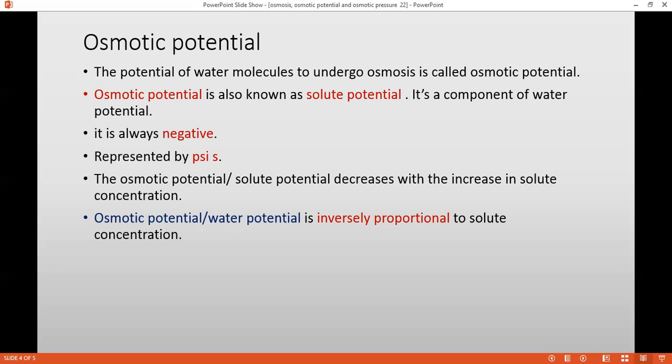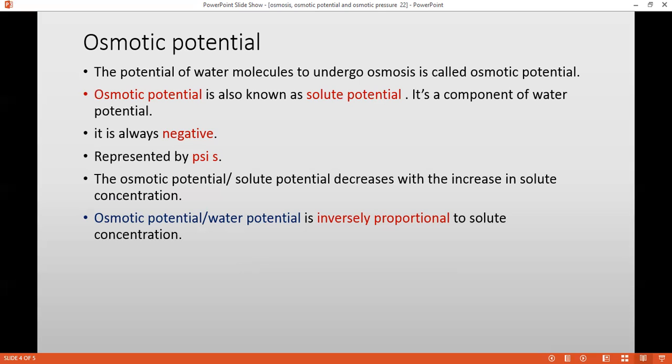The osmotic potential, that is the potential of a water molecule to undergo osmosis, is getting reduced. The osmotic potential or water potential is inversely proportional to solute concentration. What is this inversely proportional? I think you have heard about this term in physics and chemistry. So what is inversely proportional?